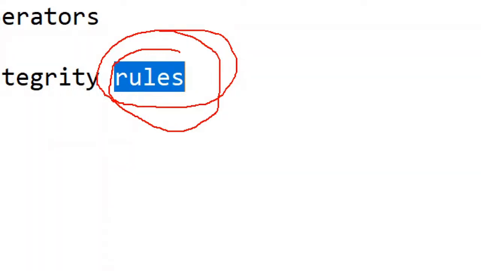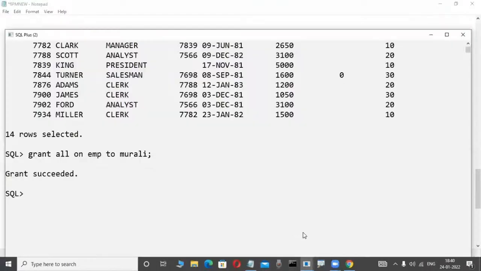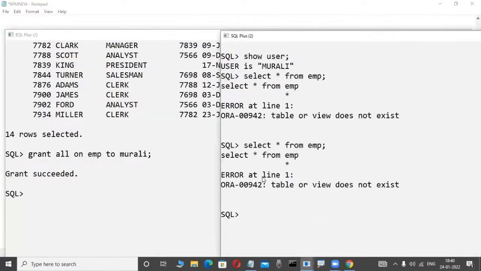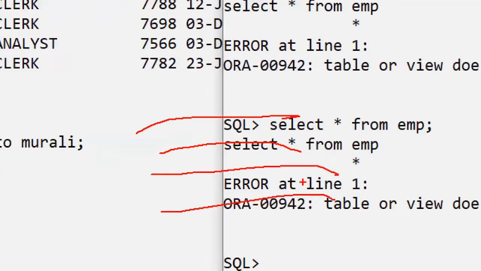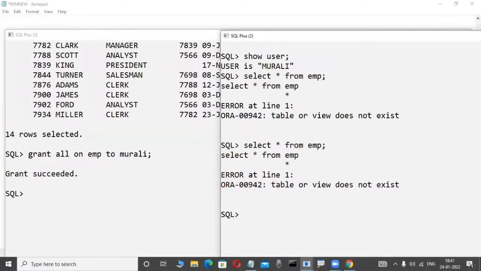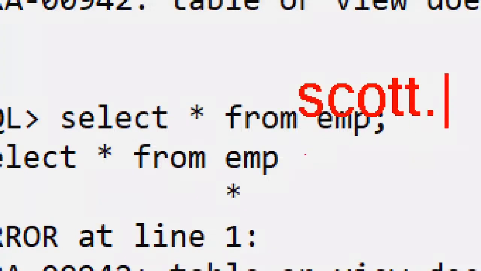What is the rule? Now check it out. Concentrate here. If any user is giving permission to another user, either procedure, function, trigger, package, any database object, the employee giving the permission, that employee name dot. Employee name is the user here actually, don't worry. Now here, which user is giving the permission, that username dot operator we are using: select star from Scott dot emp. That is a rule.